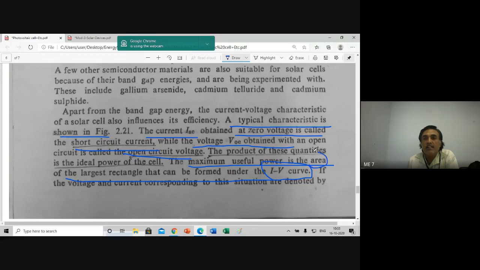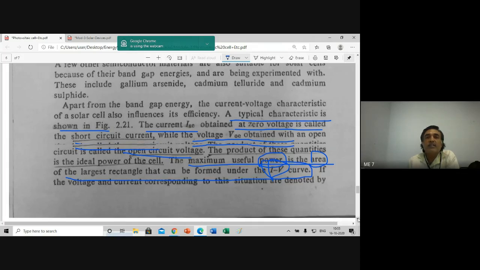in area. Okay. See, in thermodynamics you study the pressure versus volume diagram, the area bounded by the curve gives the work done. Similarly, here the area bounded by the voltage and the current gives the power. That is the best advantage of this characteristic curve.